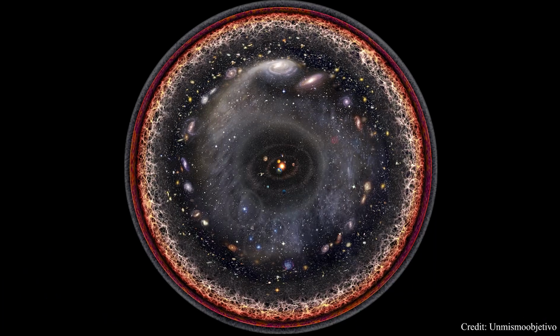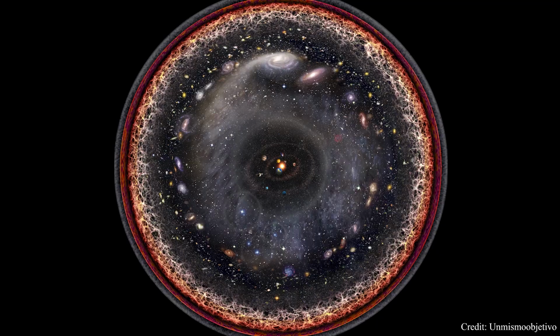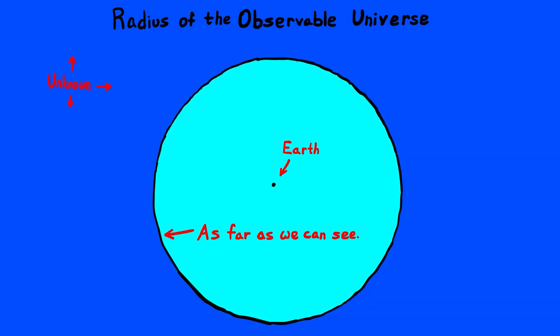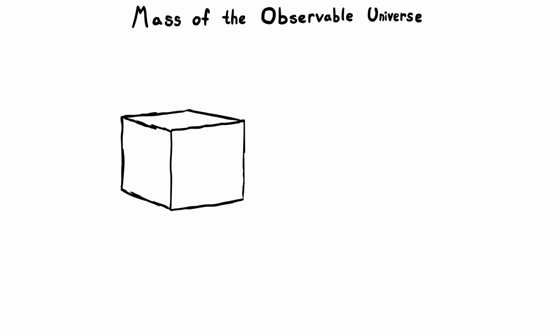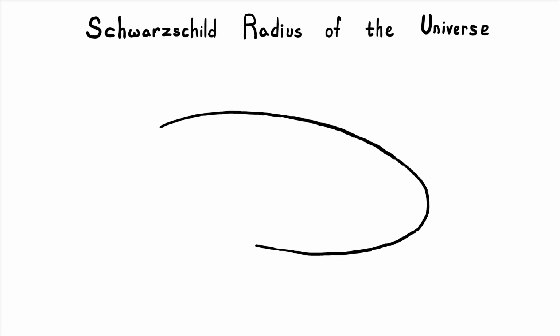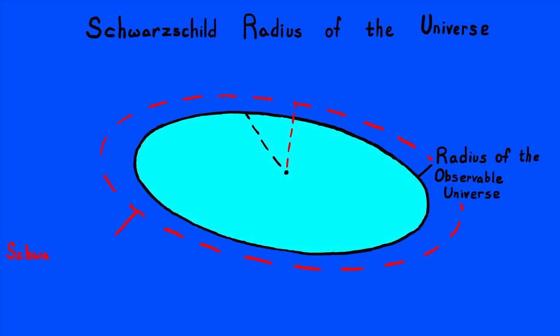The observable universe is made up of everything that we can look at in space. Scientists estimated its radius by measuring how long it took light to travel to Earth and its mass by multiplying its average density with volume. They found that the observable universe's Schwarzschild radius is smaller than its estimated radius, which could mean that we are in a black hole right now.